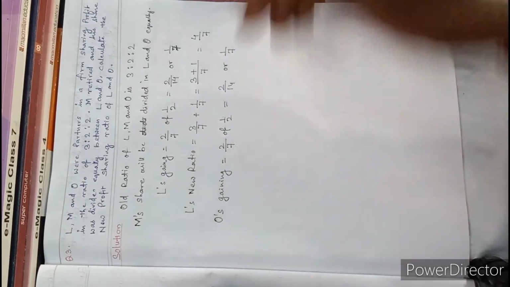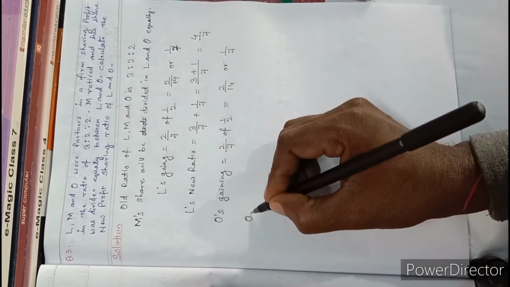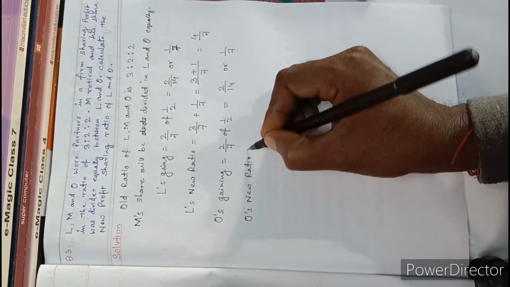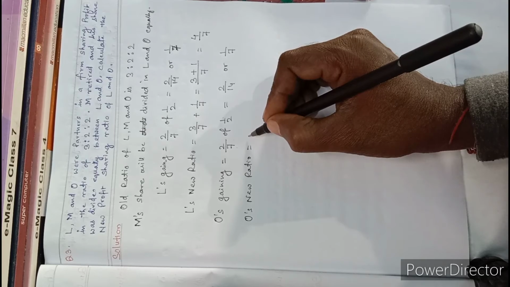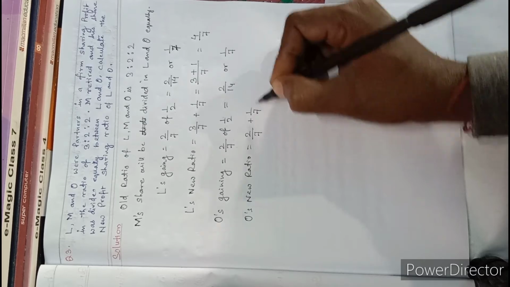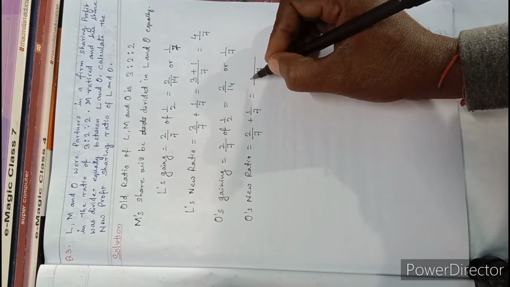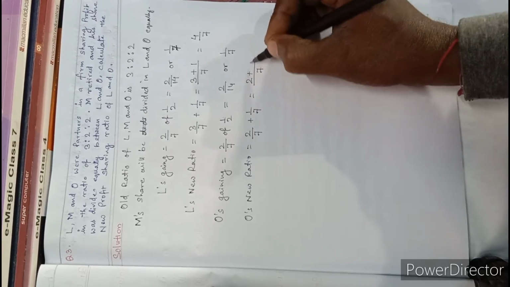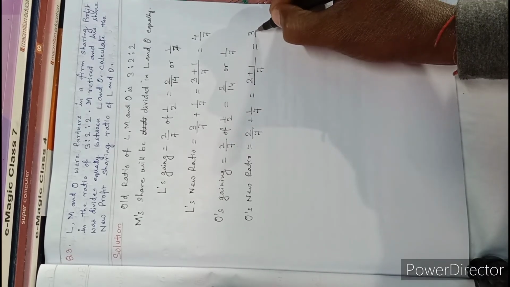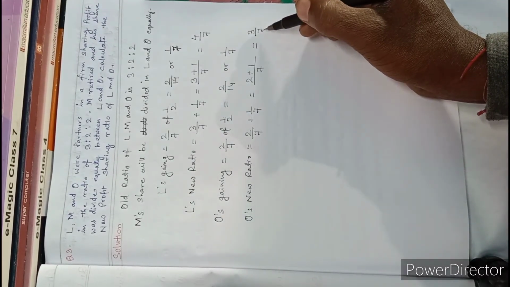Now same way, O's new ratio is equal to 2 by 7 plus 1 by 7. Take out the LCM, you get 7 as LCM. Divide 7 by 7 one time, multiply with 2, you get 2, plus here 1, 2 and 1, 3, 3 by 7. So the new ratio of O is 3 by 7.